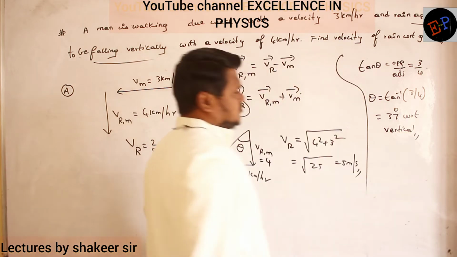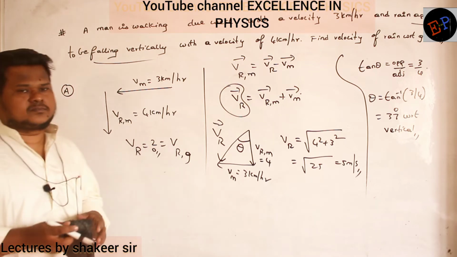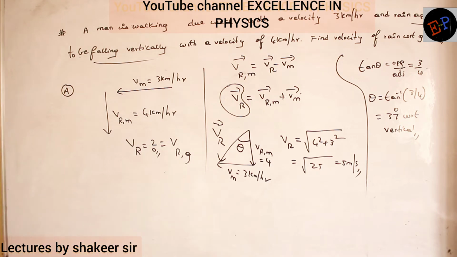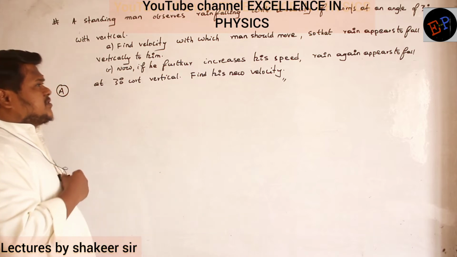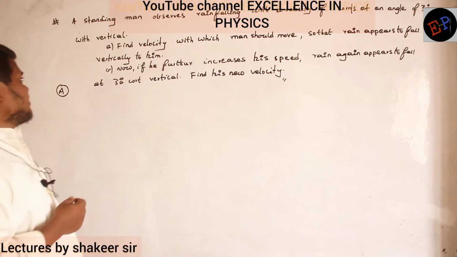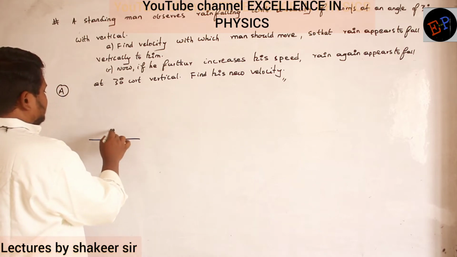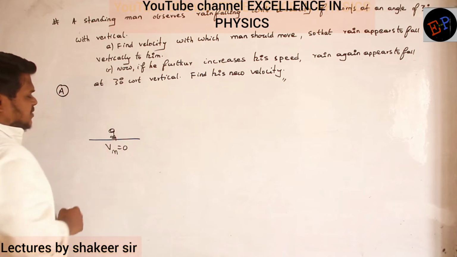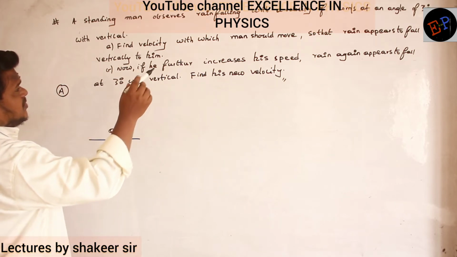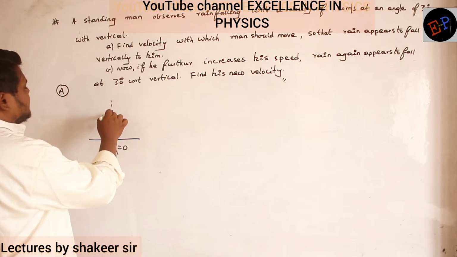That's all. Very easily we have done the calculation. Very simple. Next problem: a standing man observes rain is falling with a velocity of 20 meters per second at an angle of 30 degrees with respect to vertical. Standing man means he is in rest position. So velocity of the man is 0 initially. Then for him it appears rain is falling with a velocity of 20 meters per second at an angle of 30 degrees. So this is the vertical.